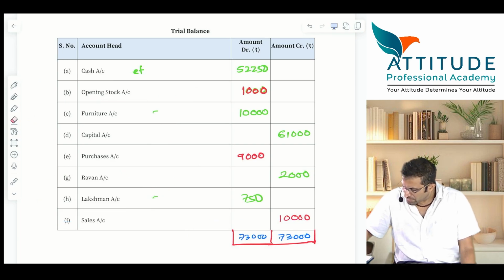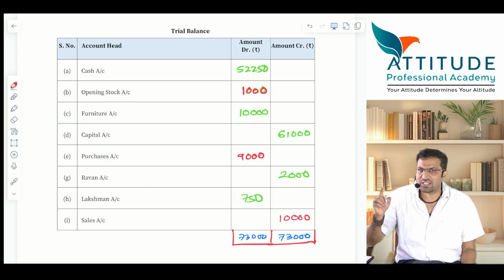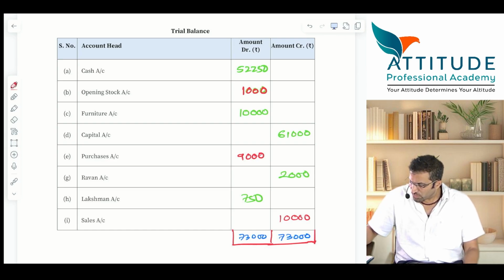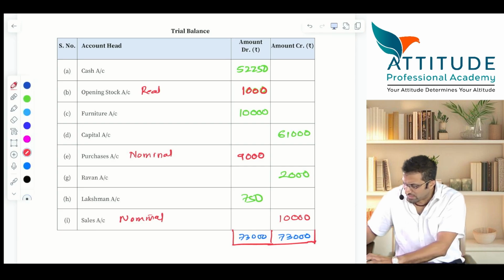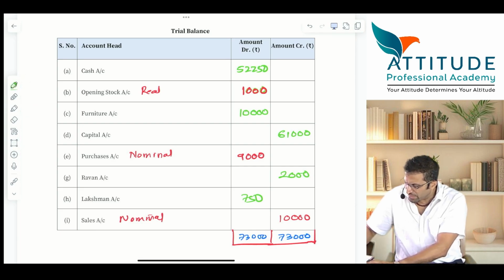Okay. Up till here we have done, correct? Now, I'll repeat it once again for your understanding. You have to take it fast. Is that clear? You tell me opening stock is a real account. Purchases is nominal and sales is also nominal account. All others are personal and real.